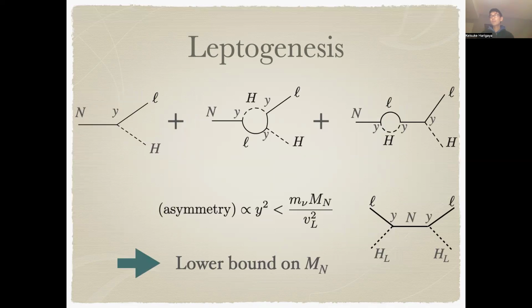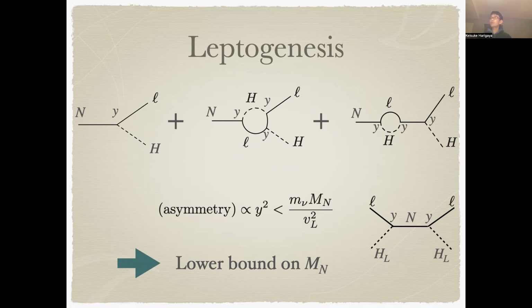In leptogenesis, the mass of the right-handed neutrino is constrained for the following reason. The asymmetry in those two decay modes is given by the quantum correction. At the tree level, the decay rate of the right-handed neutrino is proportional to its Yukawa coupling y, while its quantum correction is proportional to the cube of the Yukawa interaction. The asymmetry in the decay rate is given by the interference between the tree-level interaction and the loop interaction. As a result, lepton asymmetry is proportional to the square of the Yukawa interaction.